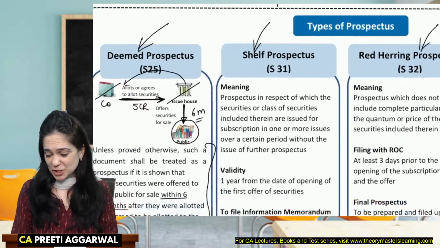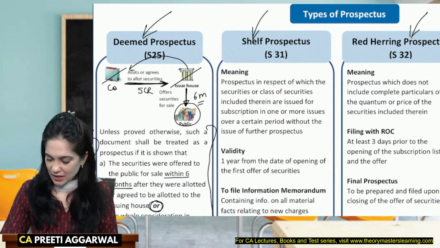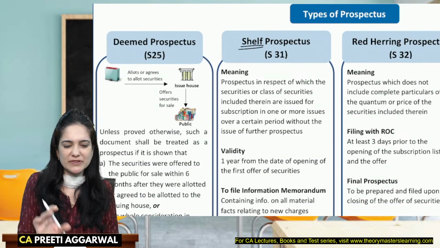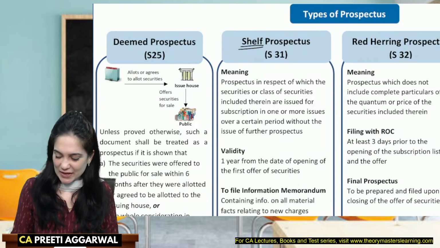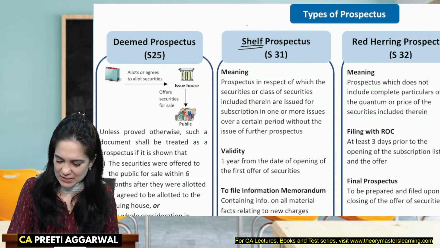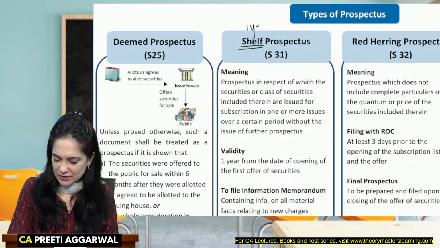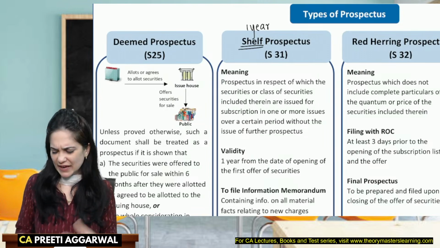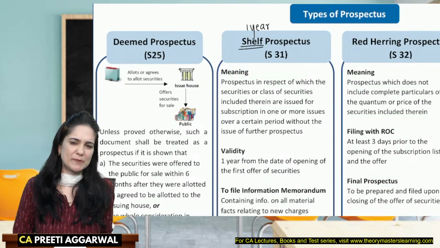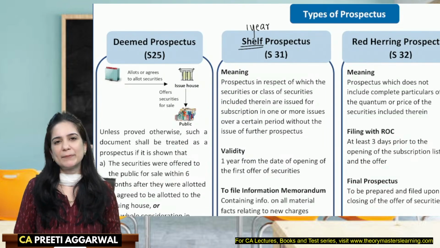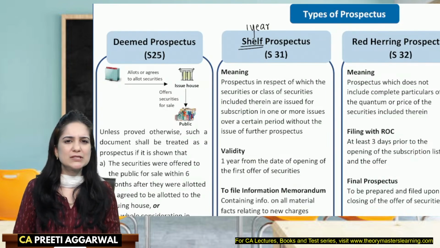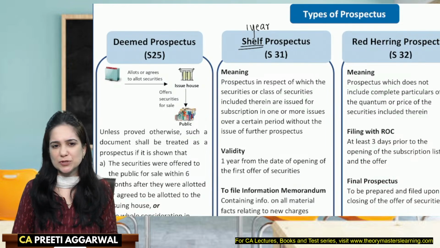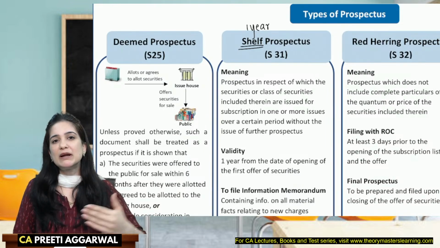Okay, then what is the shelf prospectus? See, the word shelf indicates that this prospectus comes with a shelf life. Okay, it comes with a specific validity. Shelf prospectus is valid for a period of 1 year from the date of end of the first offer of securities. Now, why will somebody issue a shelf prospectus? See, I am a company that is required to offer securities multiple times in a year. It can happen in case of some bank or financial institution. They are offering securities multiple times in a year.